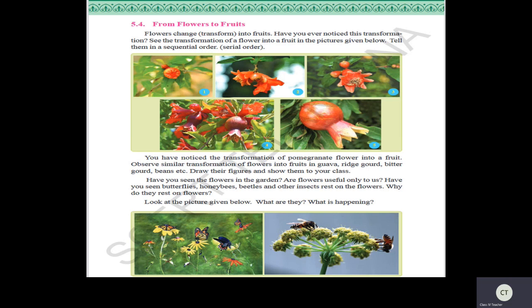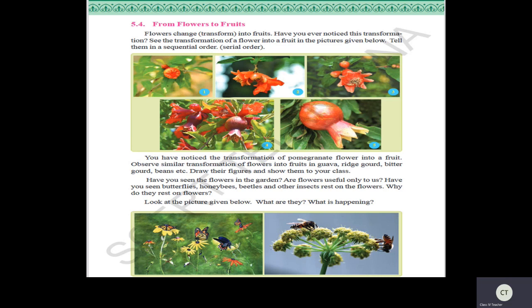There is a big process, and the complete process you will study in your higher classes, but the simple thing you should know is how the flowers are formed into fruits, how it transforms, and who helps in forming the flowers into fruits. So this one we have to learn today.